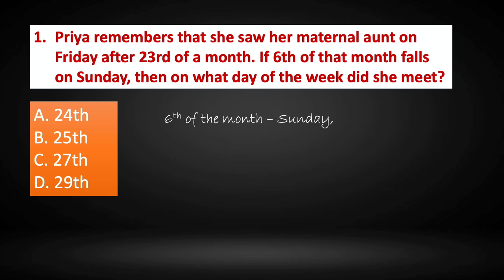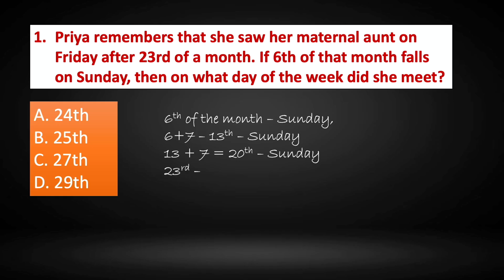If 6th is going to be a Sunday, then 6 plus 7, that is 13th, will also be a Sunday. 13 plus 7 is 20, which will also be a Sunday. If 20th is going to be Sunday, then 23rd will be a Wednesday. So, if 23rd is Wednesday, 25th is going to be a Friday. So, therefore, the correct answer is option B, 25th.